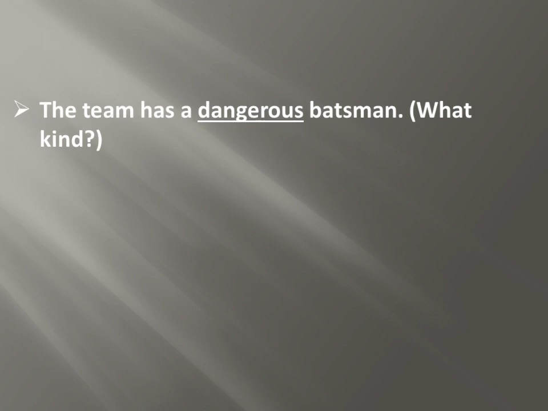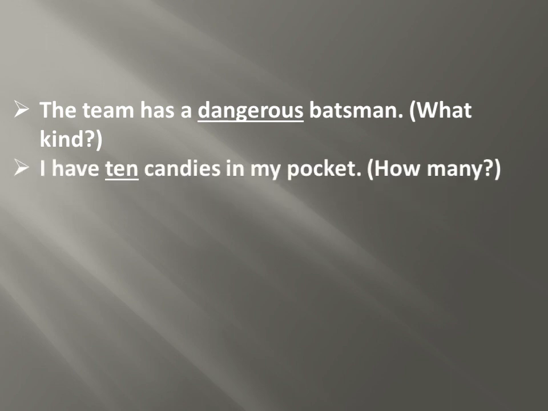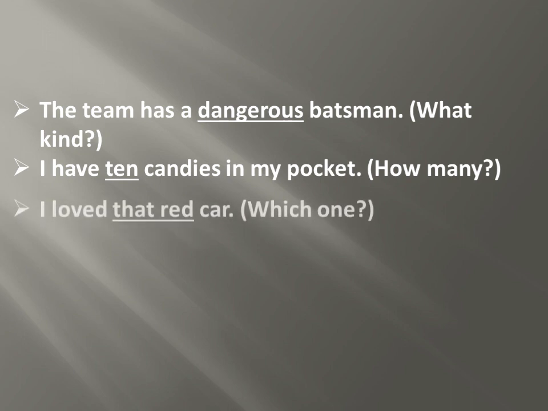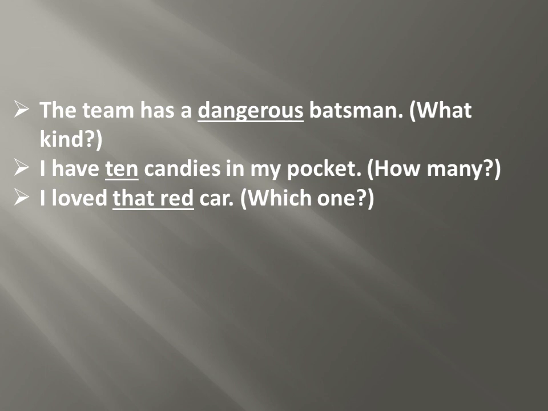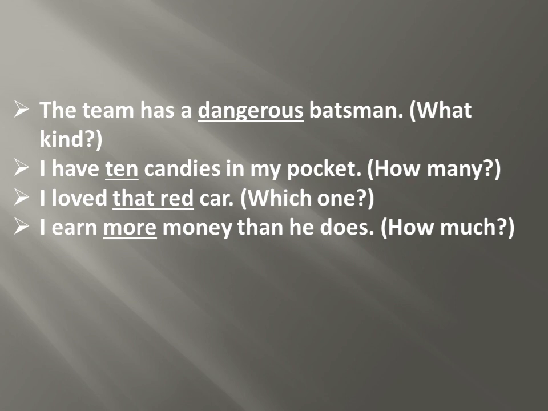First of all, the team has a dangerous batsman. What kind of batsman? Dangerous. I have 10 candies in my pocket. How many candies? 10. I loved that red car. Which one car? That red. I earn more money than he does. How much money? More. These are some examples, and in these, dangerous, 10, red, that, more, these all are adjectives.